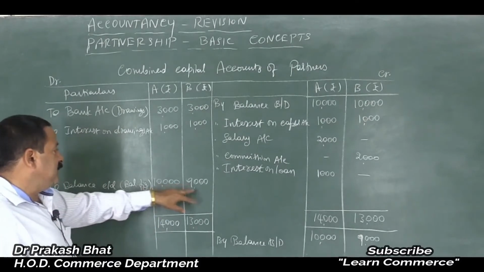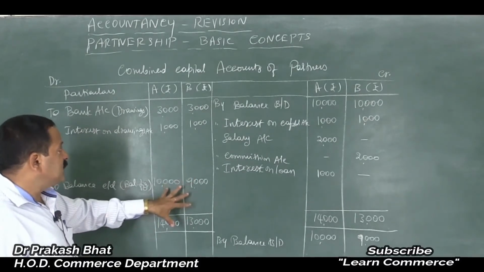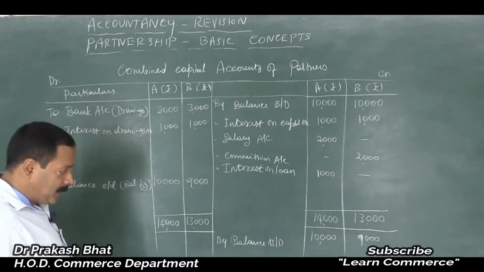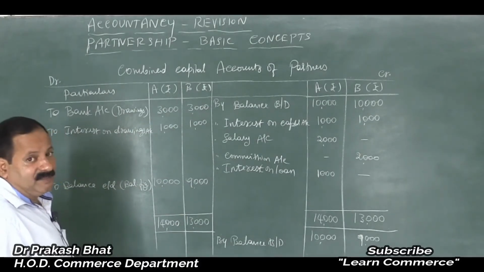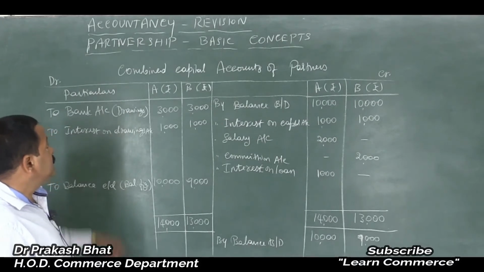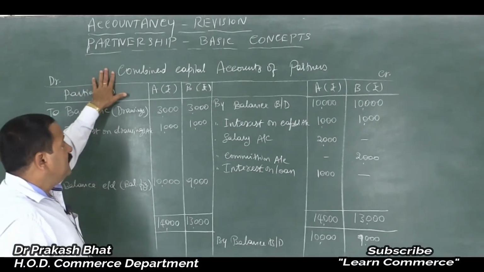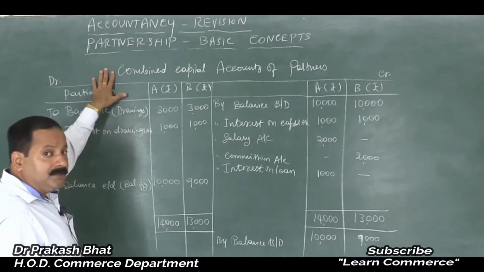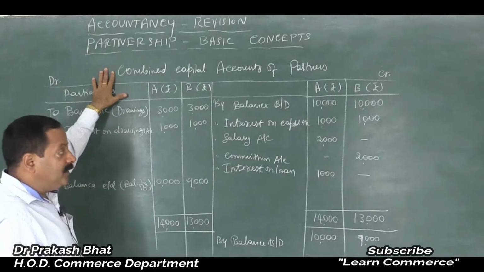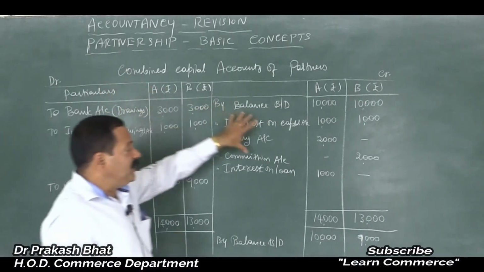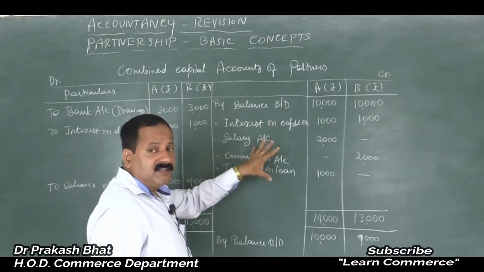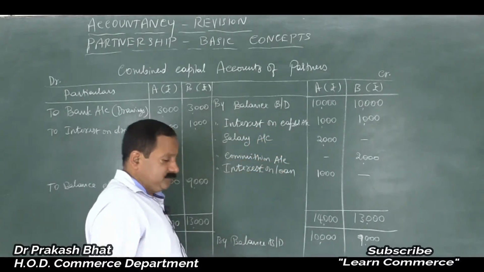Here 10,000 and 9,000 is the difference we got. That is the balance of capital of the partners Mr. A and B respectively, right? So this is when they ask you a question, prepare capital accounts of 2 partners under fluctuating capital system. We have included everything, that is adjusting entries are done in the capital account itself, right? Yes.